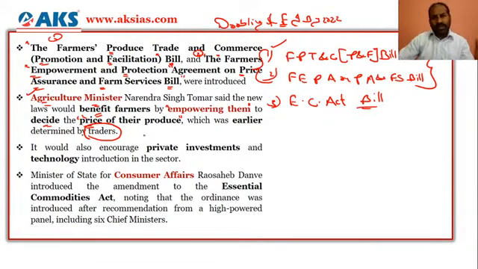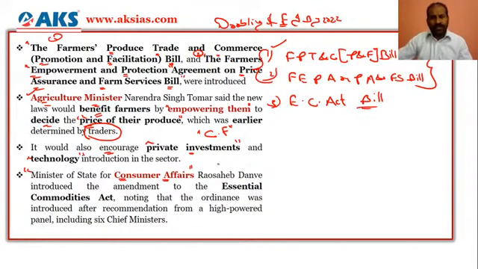So these two bills will also encourage the private investments, technology. When we are talking about private investments, it is pertaining to the contract farming, and also the technology will be introduced in the sector. And I said there were three bills which were introduced. Two are by the agriculture minister, and the third one is the Essential Commodities Act, and this bill was introduced by the Minister of Consumer Affairs.